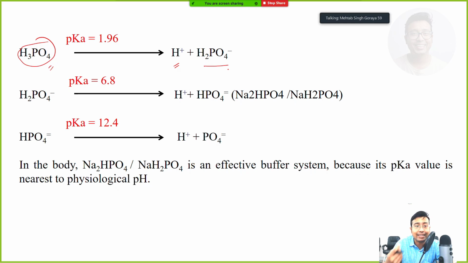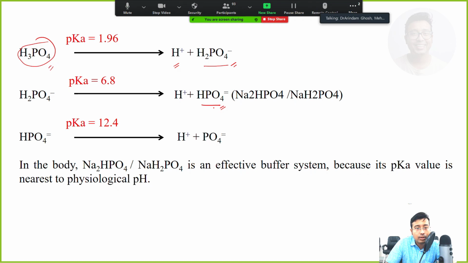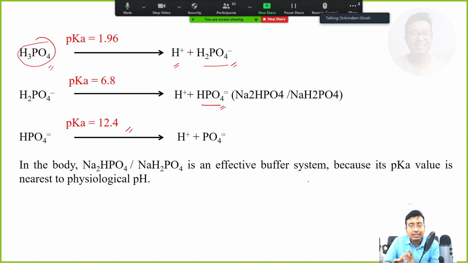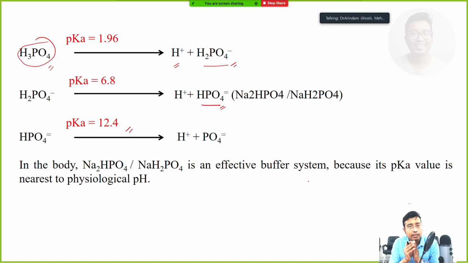Next it can donate another proton, forming hydrogen phosphate. This is dihydrogen phosphate and this is hydrogen phosphate. The last dissociation occurs at an extreme high pH. Note this, at physiological range both the salts are there. What is physiological range? Around 7.35 to 7.45. In that range, it is present in both salt forms. What is both salt form? Either disodium hydrogen phosphate or sodium dihydrogen phosphate.